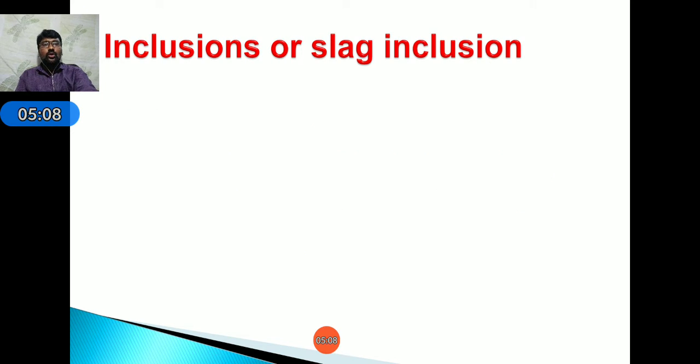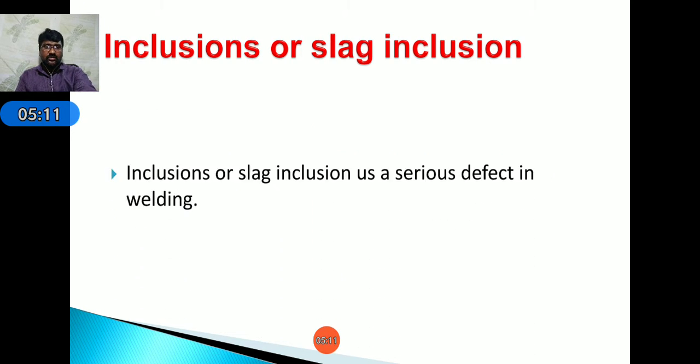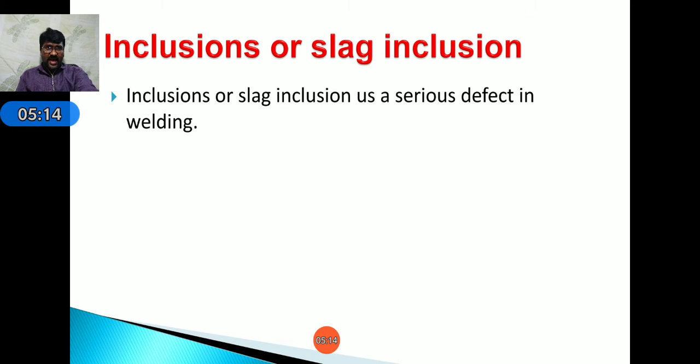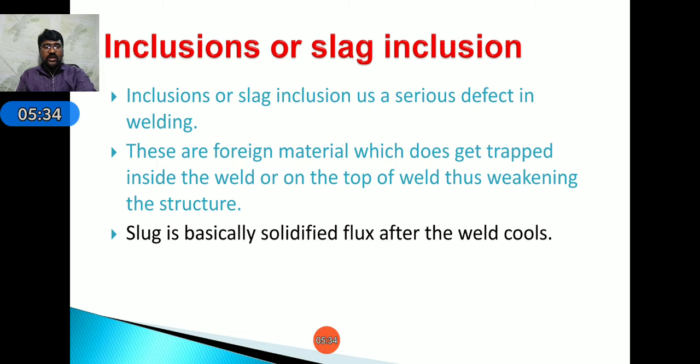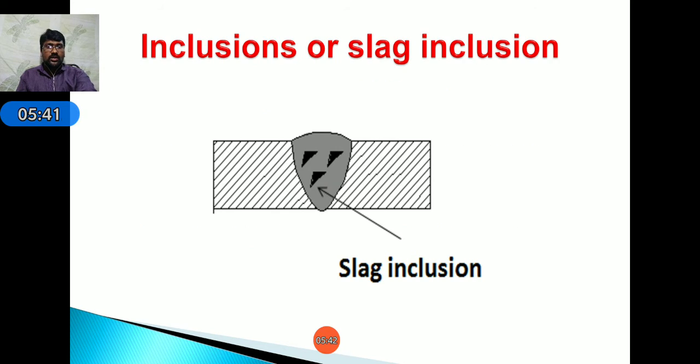Next, coming to inclusion or slag inclusion. Inclusion or slag inclusion is a serious defect in welding. These are foreign materials that get trapped inside the weld or on the top of the weld, thus weakening the structure. Slag is basically solidified flux after the weld cools. Next, it is the diagrammatic representation of slag inclusion.